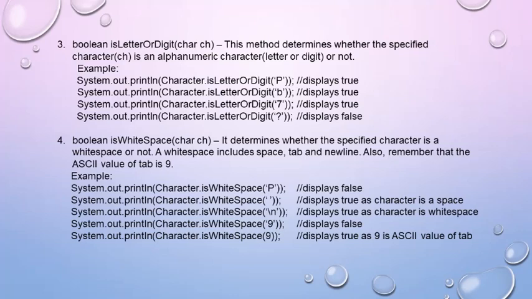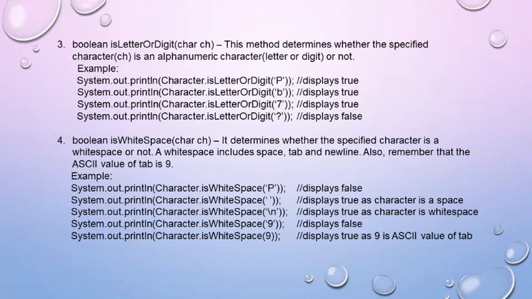The next function is isWhitespace. Now white spaces include space, tab and new line. So it determines whether the specified character is any of these three. Also we have to remember that the ASCII value of tab is 9. So if I pass 9 here, it will also return true. Boolean written over here means it will return true or false.